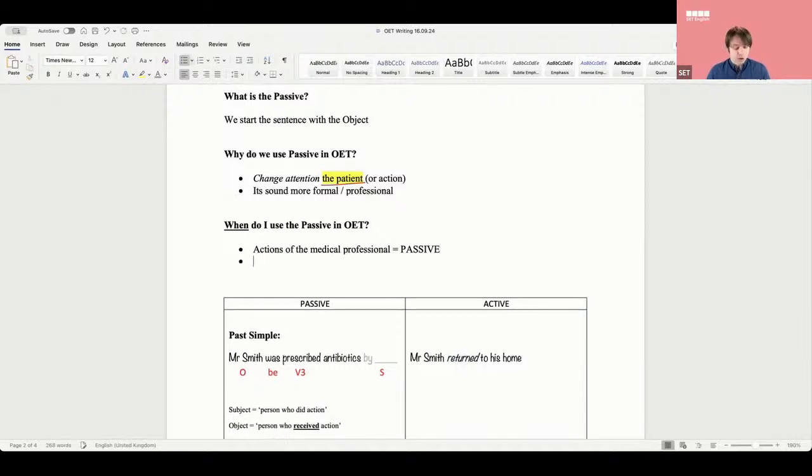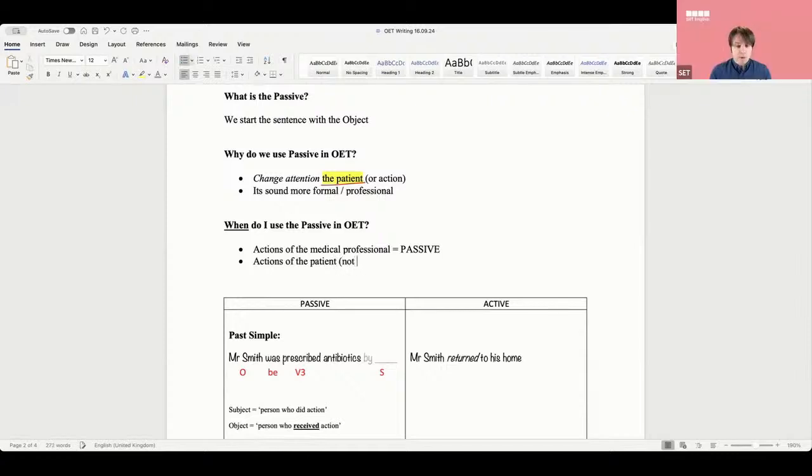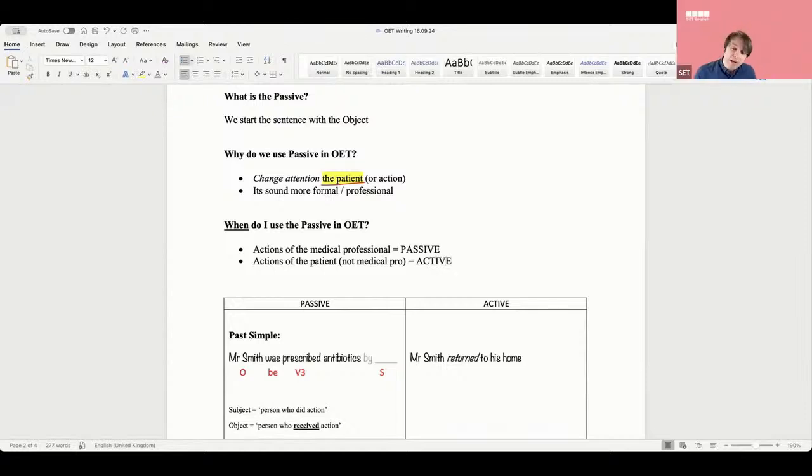The actions of the patient are not the actions of a medical professional, so active or passive, guys? Active, right? Things that the patient does, we use the active. Things that we do, not me, I'm not a nurse, but things that nurses do, we use the passive. Does that make sense, guys?